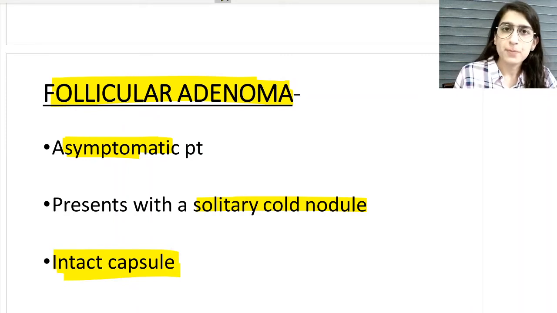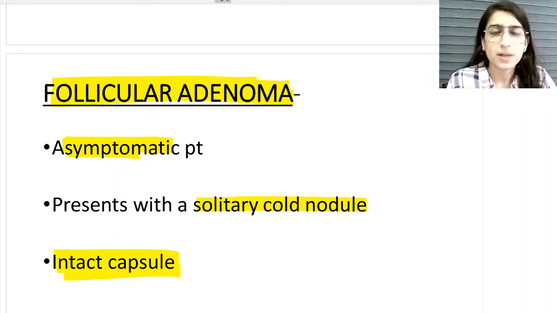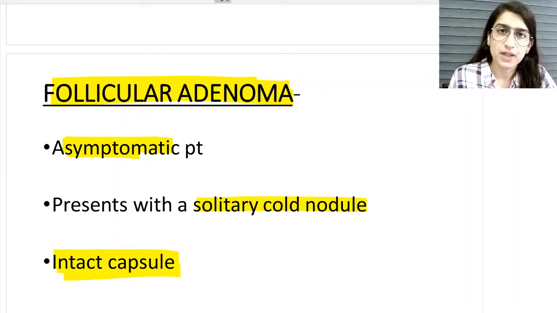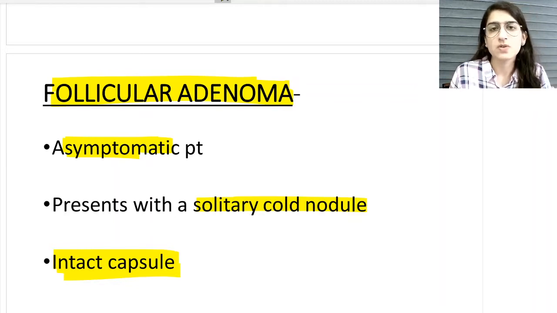So for example, take a clinical scenario where a patient with thyroid enlargement comes to the surgeon's OPD. Now the surgeon orders what? He orders the FNAC. Now this patient comes to the pathologist. So what does a pathologist do? A pathologist does the FNAC under all aseptic precautions. After the smears are prepared and stained, we pathologists look at those cytological slides under the microscope, and after that we cannot comment.